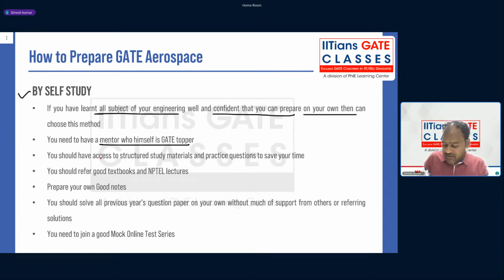Then you should have access to structured study materials and practice questions to save your time, because when you do self-study you don't know what to study, where to study, how to study. So it will be good if you have structured study material and questions, like IGC's distance learning program. Many people opt for that study material and our assignments along with the IGC mock exams, those who do self-study.